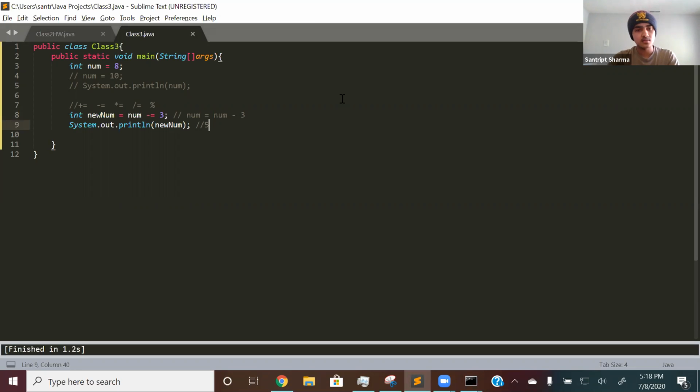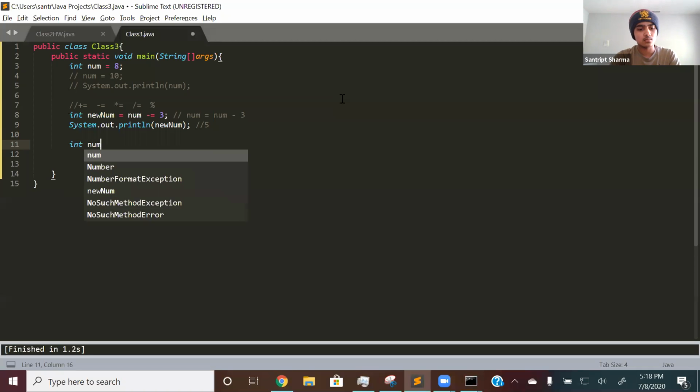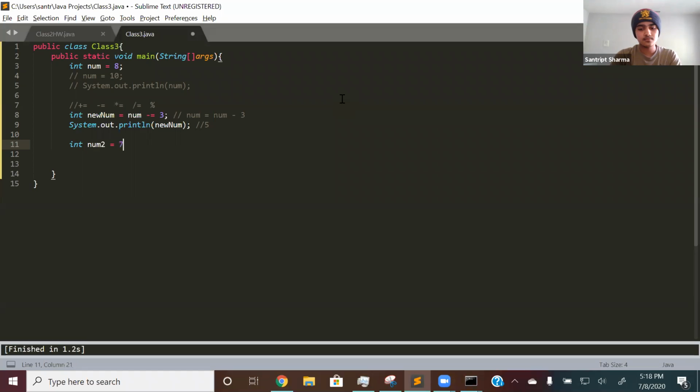Just simple math. But let me talk about mod though. So for mod, or modulus, it's the remainder. Basically, it divides two numbers and then finds the remainder. So let me create another variable, int num2 is equal to 7.